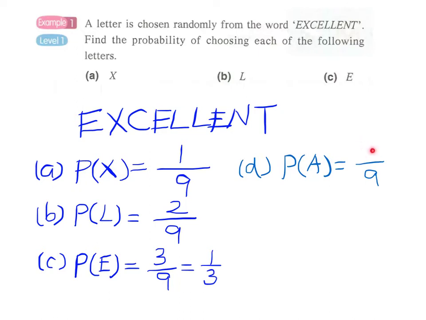Yeah? So the numerator will be 0. So this will be 0/9, and then the probability becomes 0. And we call this kind of event an impossible event. That is, it is not possible, impossible to happen. This event, we cannot find the letter A in the word excellent.